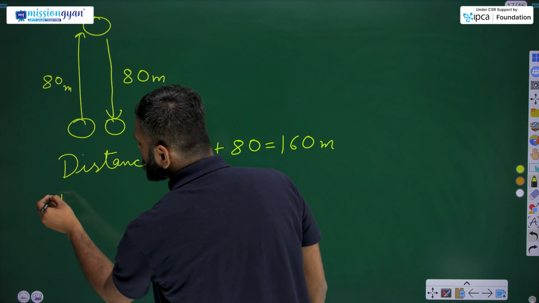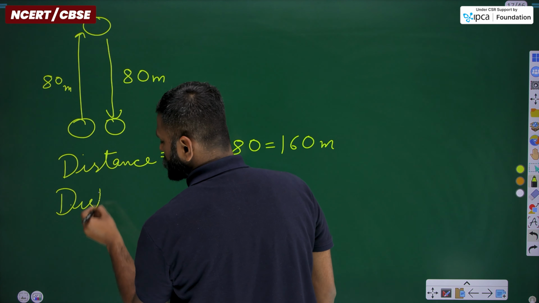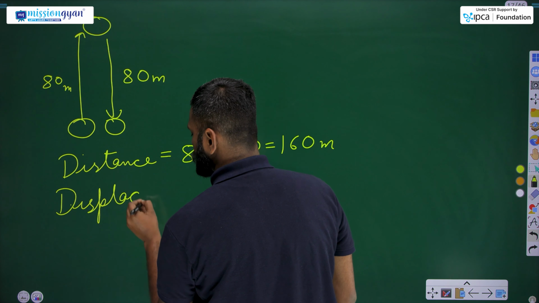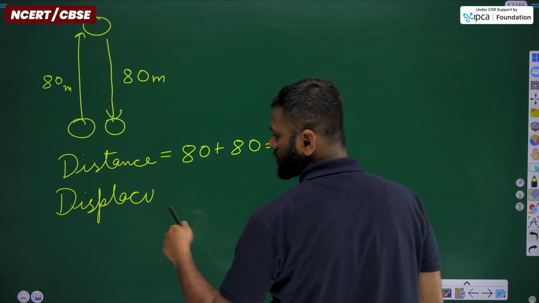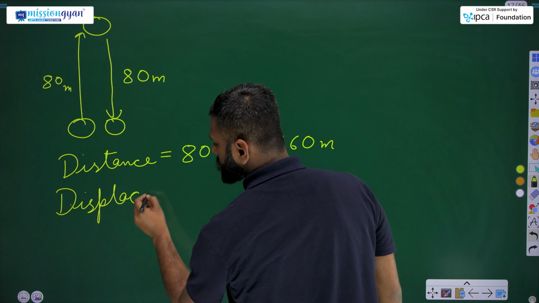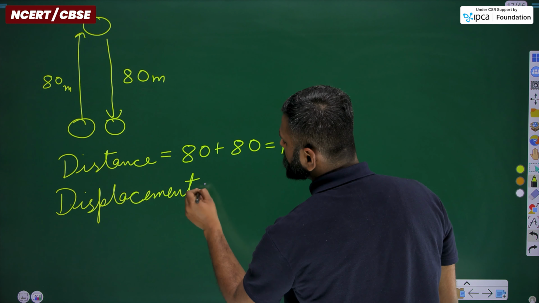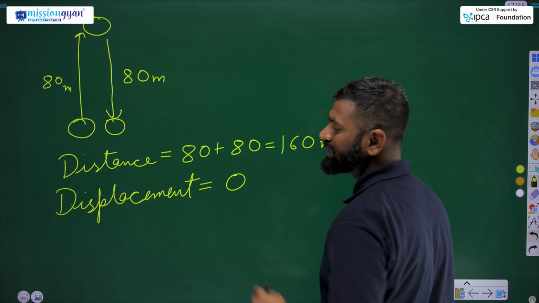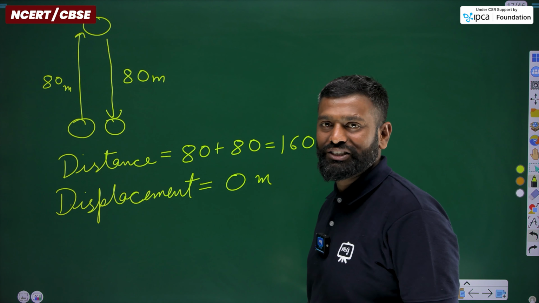But the displacement is 0 meter as it comes back to its original position.